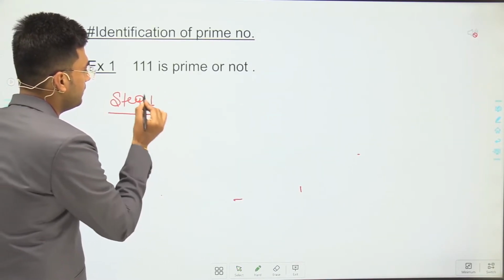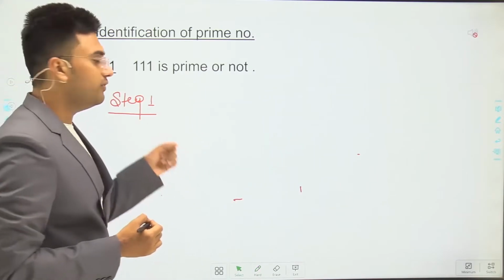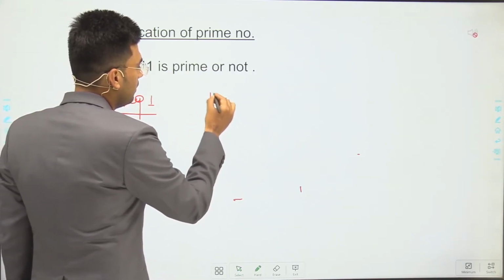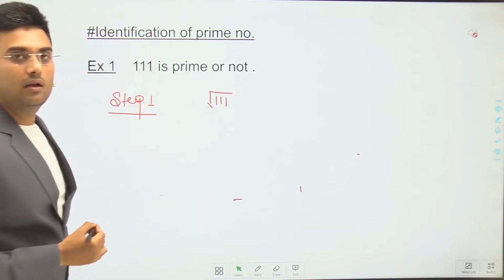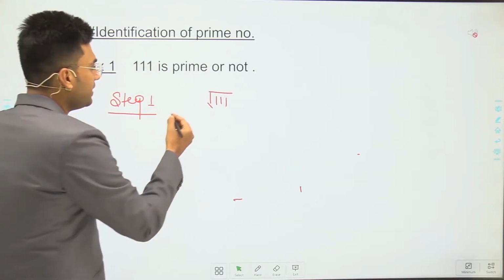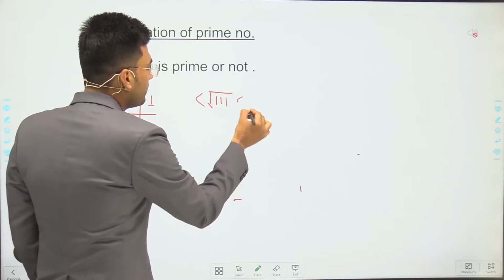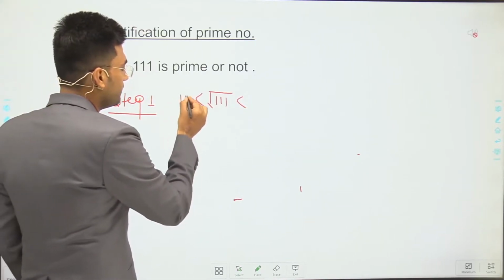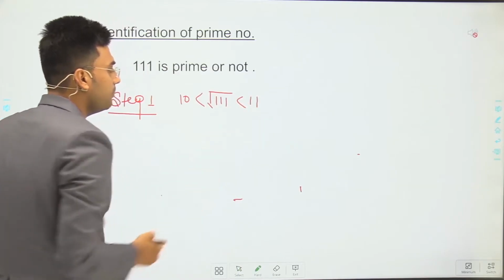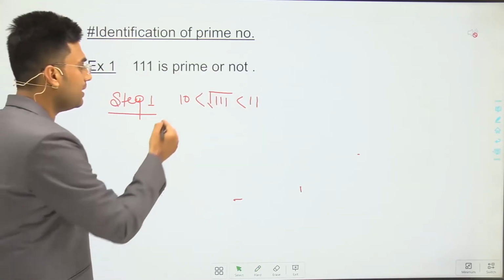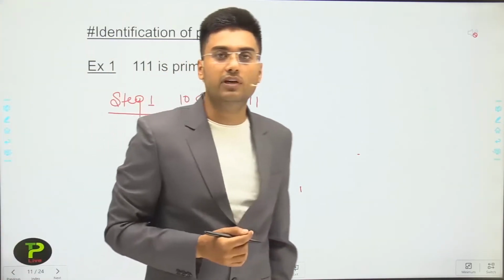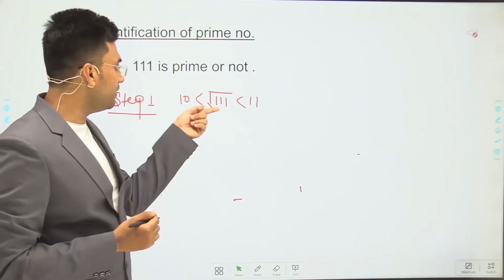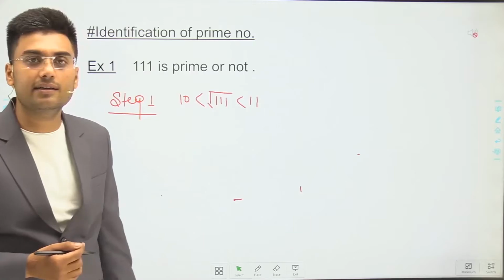Step 1 is that we have to check the square root of 111. The square root of 111 is between 10 and 11. Why? Because the square of 10 is 100 and the square of 11 is 121. So we can say that the square root of 111 is less than 11 but greater than 10.